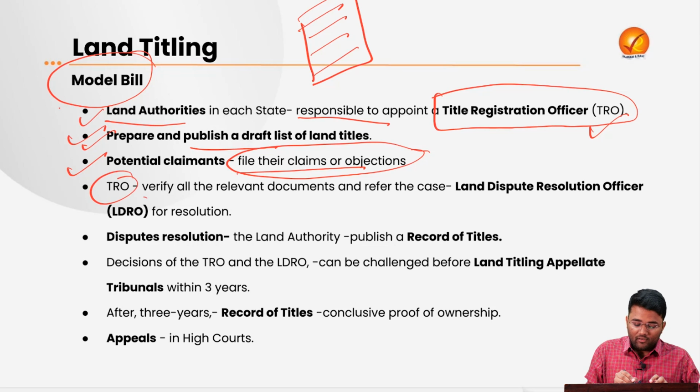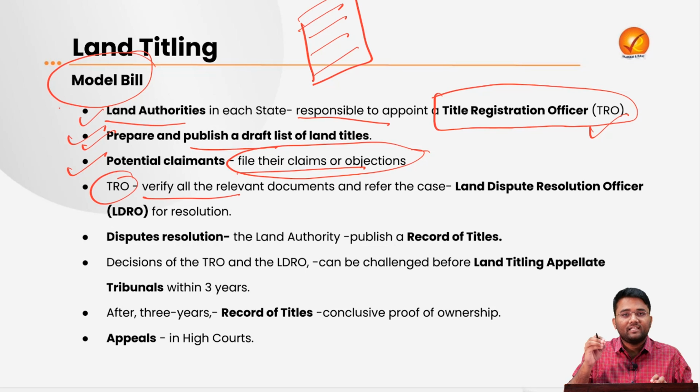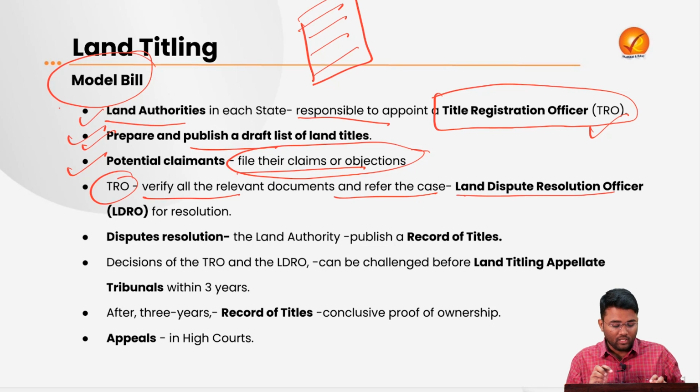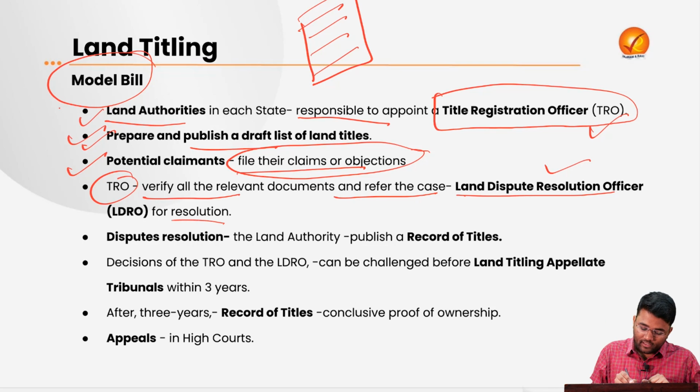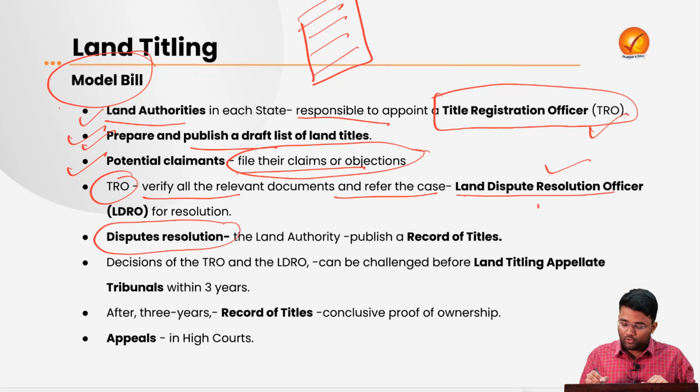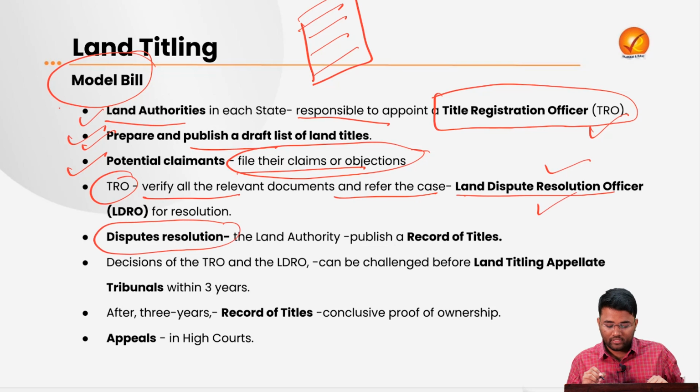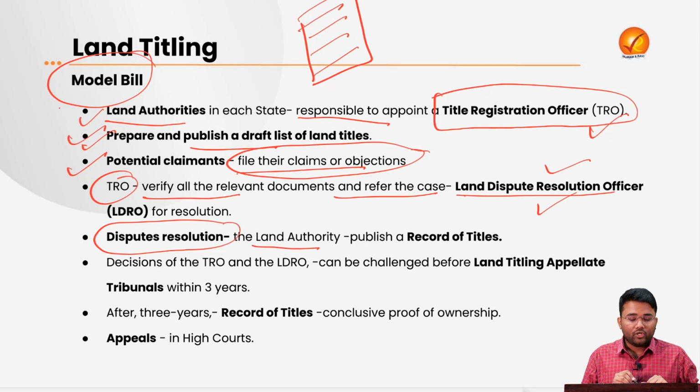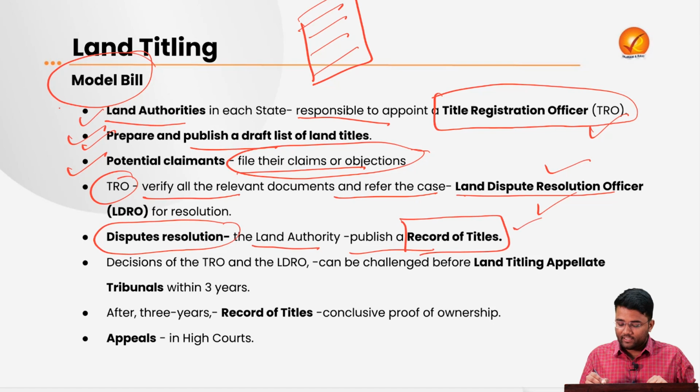Then the TRO will verify all the relevant documents submitted by the potential claimants, and will refer the case to the land dispute resolution officer, where this LDRO will try to resolve that particular matter and find who is the actual potential claimant of that particular land title. Then after this dispute resolution by the land dispute resolution officer, the land authority will publish the actual record of titles.